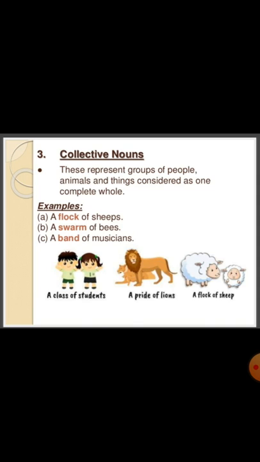Collective nouns. These represent a group of people, animals and things considered as one complete whole.